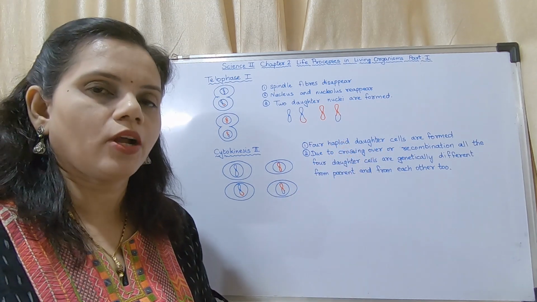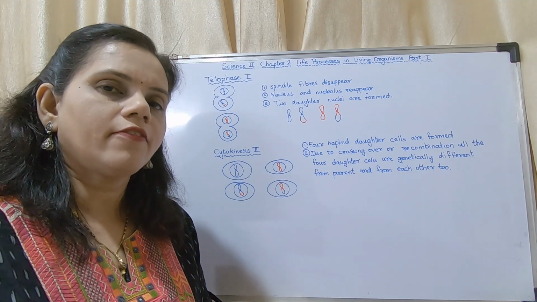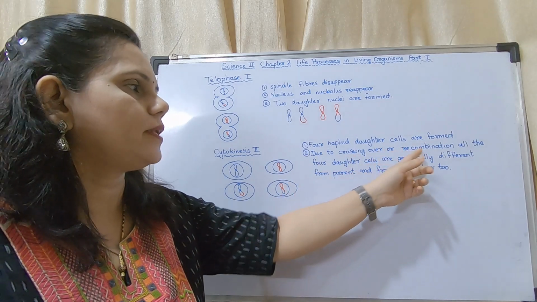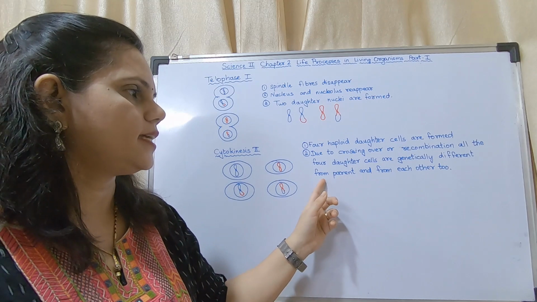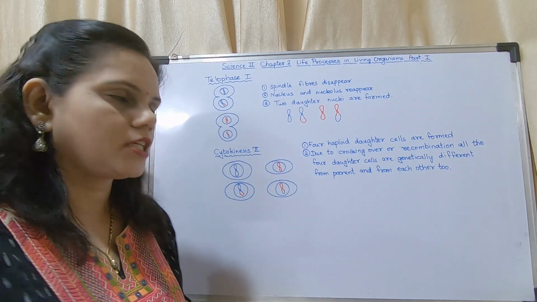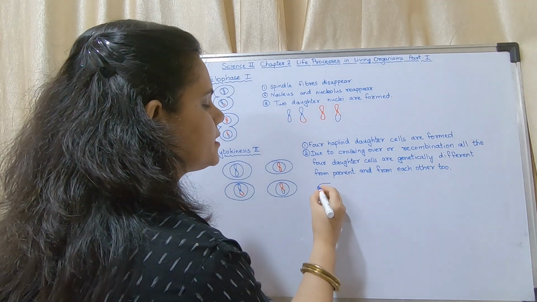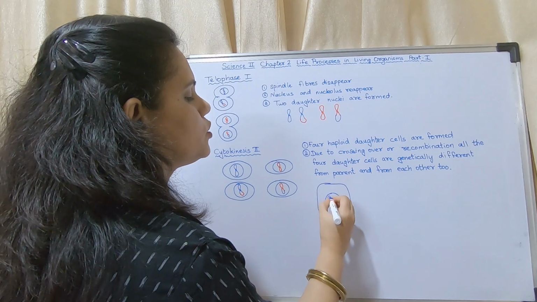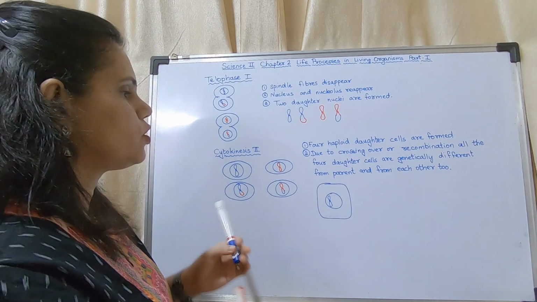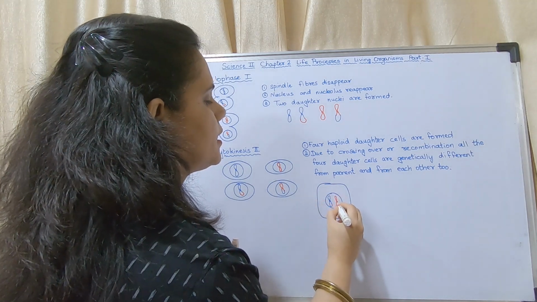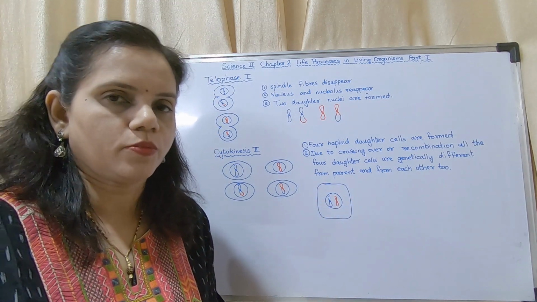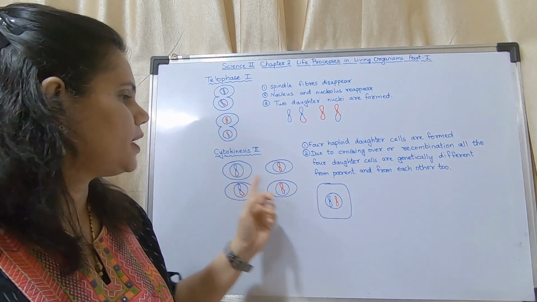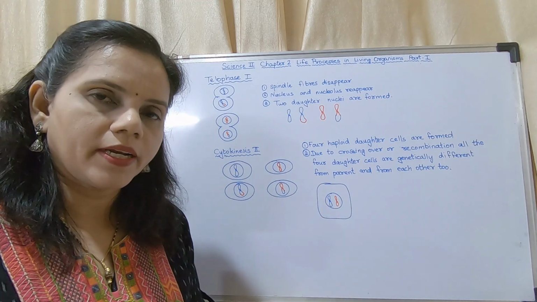Now what do you mean by haploid? Haploid means it is having one set of chromosomes, that is, it is n. Due to crossing over or recombination, all the four daughter cells are genetically different from the parent and from each other too. Now do you remember the parent cell? The parent cell, I had drawn it like this. It is having two chromosomes. This was one chromosome and this was the other chromosome. These are homologous chromosomes. Understood? So in the daughter cells, you may see it is having only either this or a recombinant of this.